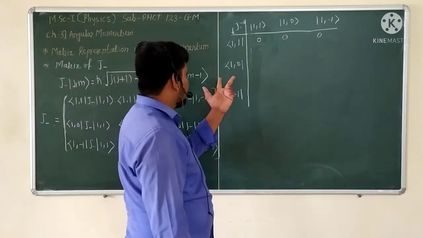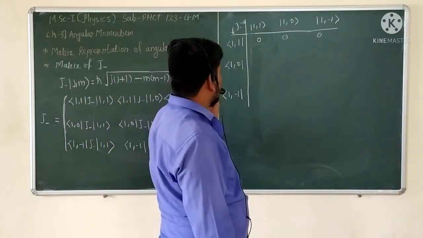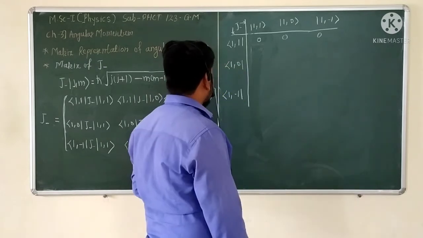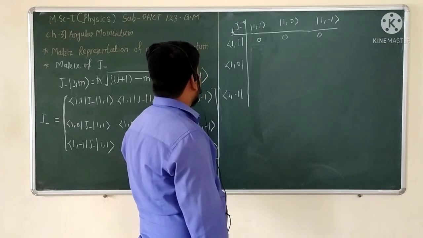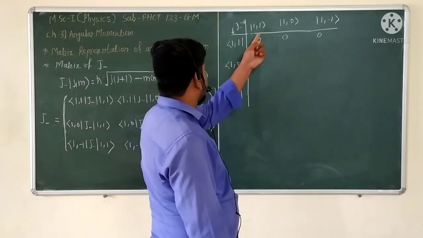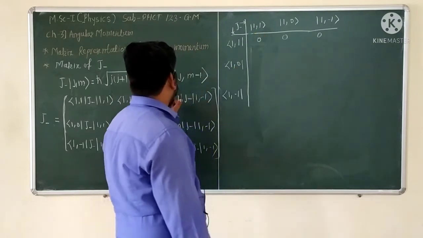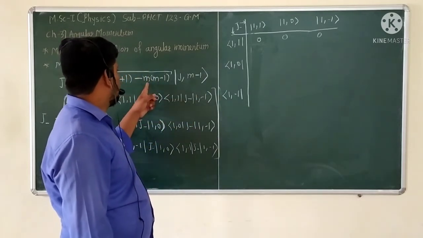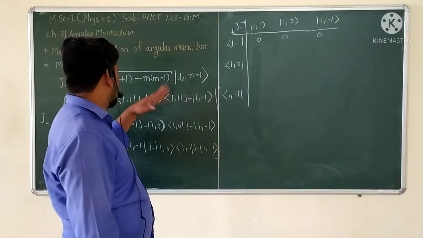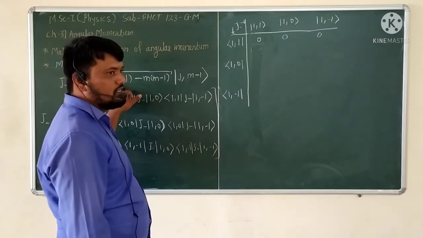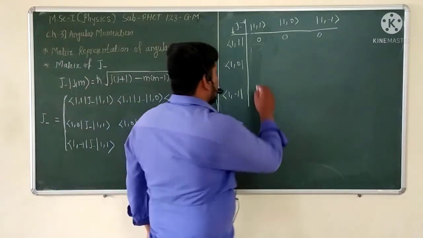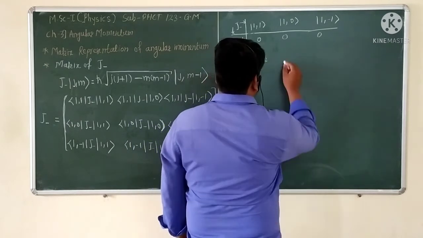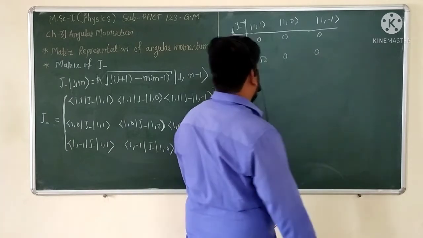So that is the relation of ⟨1,0| with the J₋ operator operating on this eigenstate |1,1⟩. Okay, and if we see here 0, and the m value here is 1, so 1 minus 1 is 0. And 0 into 0 minus 1 is also 0. And here 1 into 1 plus 1, that is the square root of 2. So the value that comes is ħ times the square root of 2. And again, the next value is 0.